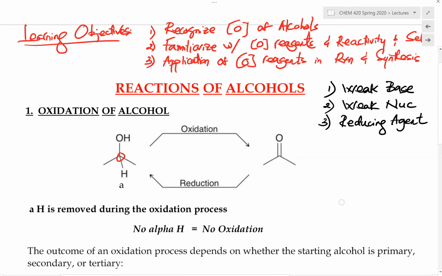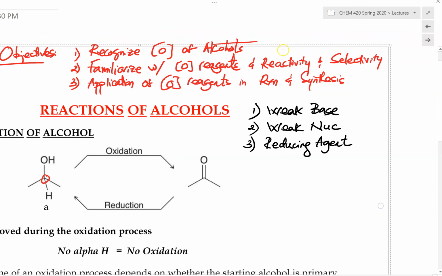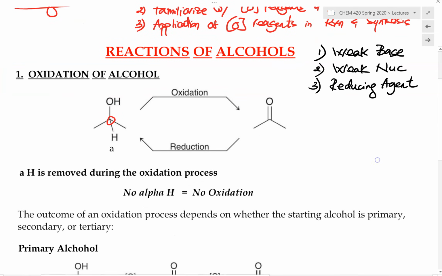And second, we'll be getting familiarized with the different oxidizing agents, their reactivity and their selectivity. And third, the application of oxidizing agents in reaction and synthesis. Now, briefly speaking, we have seen before that alcohols have various chemical reactivity. They are weak bases and weak nucleophiles, which we have seen in substitution reactions already. And today we'll be emphasizing the reducing agent ability of alcohol.